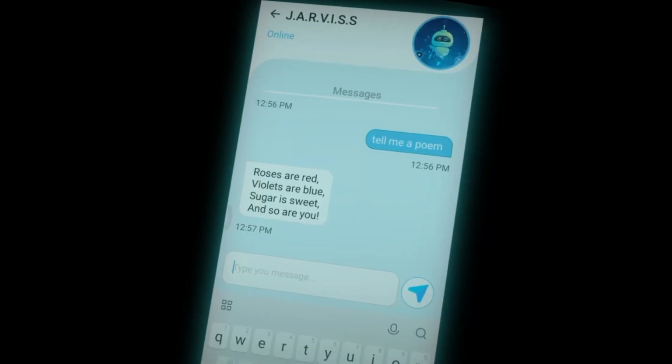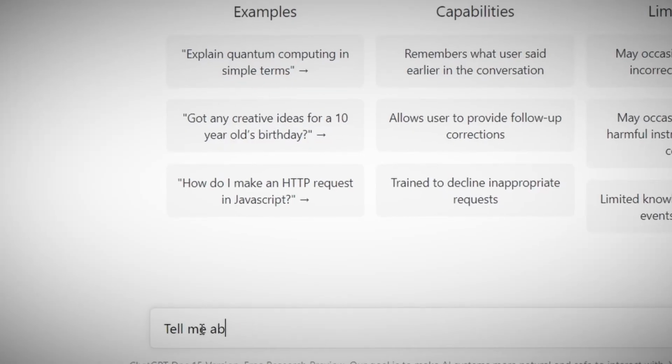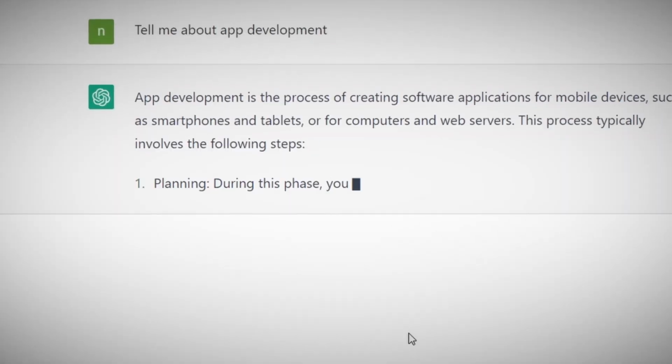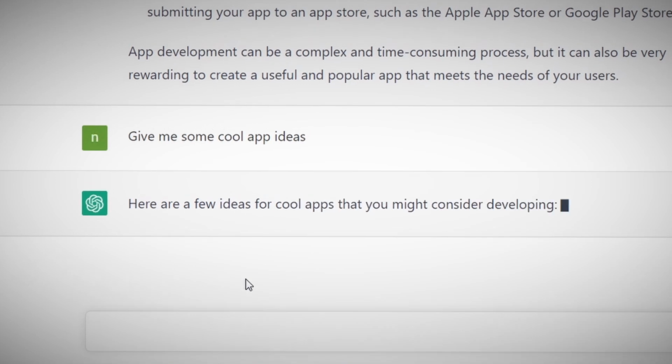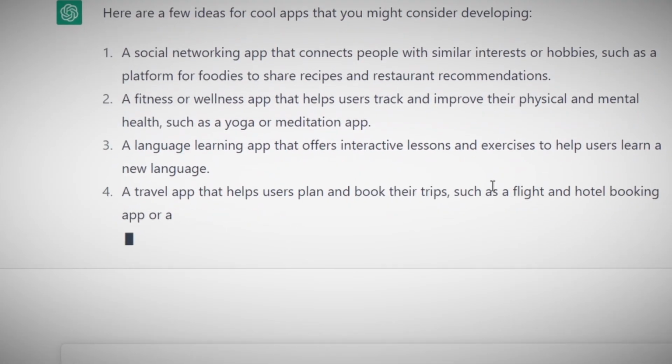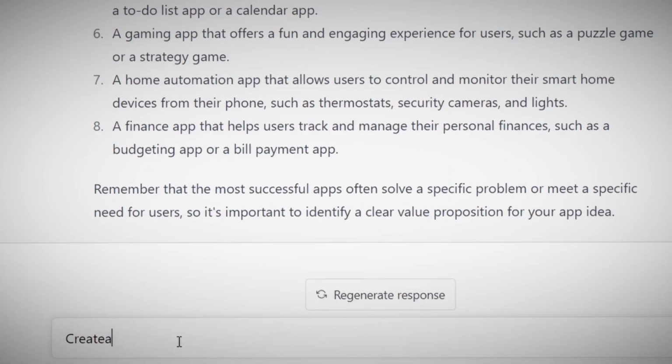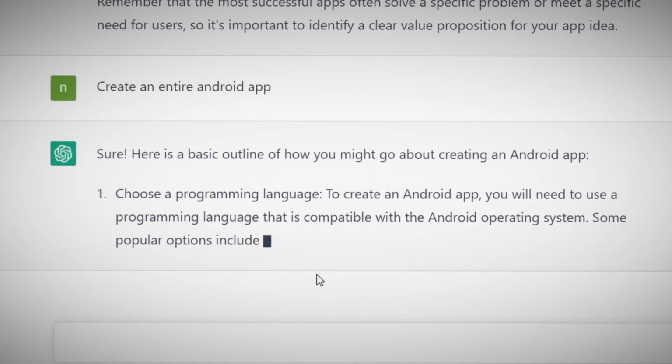Dude, I can definitely learn a lot from you. The results that are produced by this AI are quite awesome. And these AIs are even good at coming up with great ideas for real life apps, and they can even build an entire application. I even tried to build an entire application just by using this AI, and I also tried to convert these AI ideas into real life apps. It turned out really great, you know.